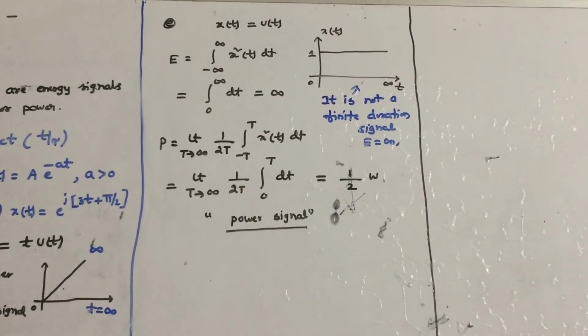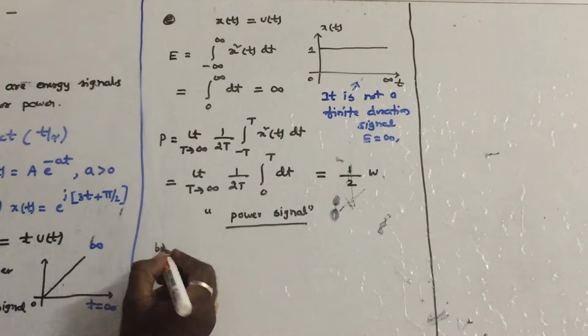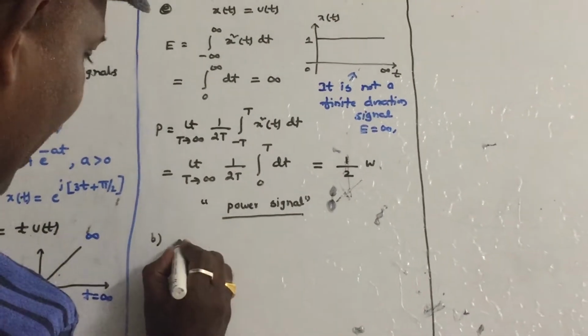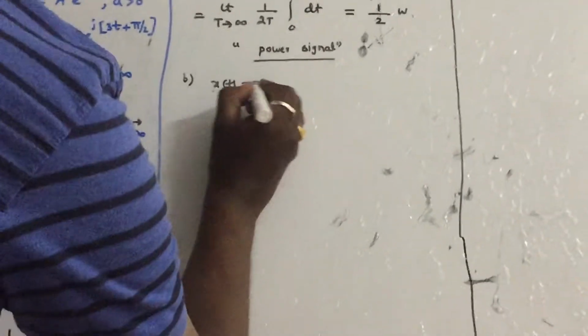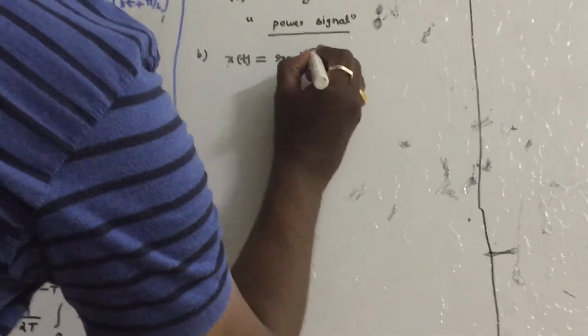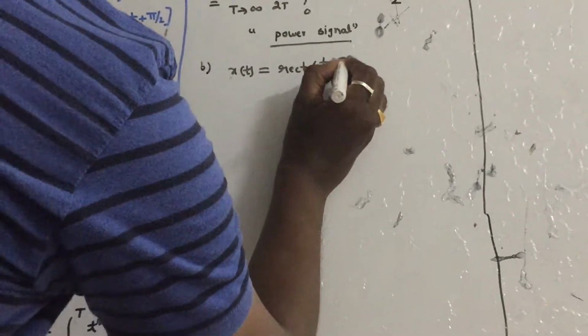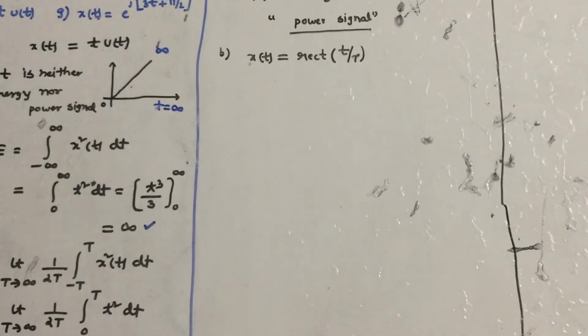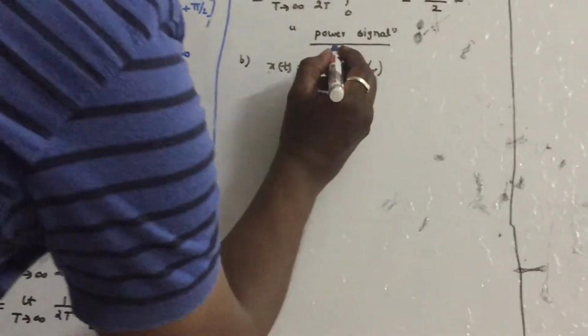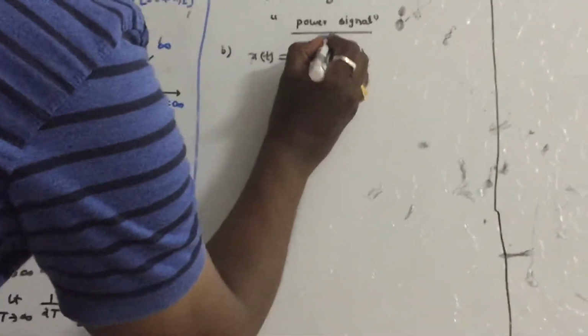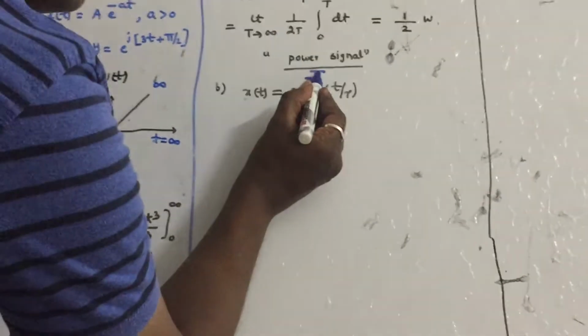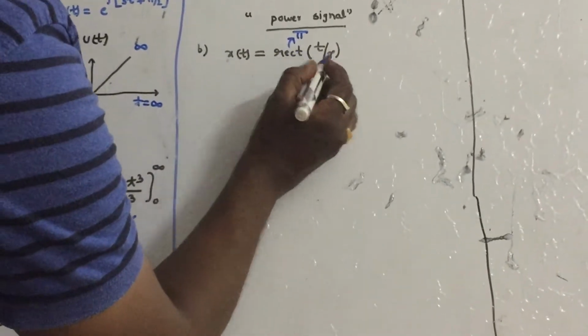Now let us see question number B. x of t is equal to rectangle of t by tau. As I mentioned earlier, the same can be written as pi of t by tau. The meaning of this pi is rectangular, both are same.